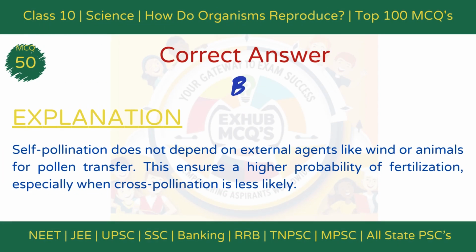The correct answer is option B. Requires fewer agents. Explanation. Self-pollination does not depend on external agents like wind or animals for pollen transfer. This ensures a higher probability of fertilization, especially when cross-pollination is less likely.